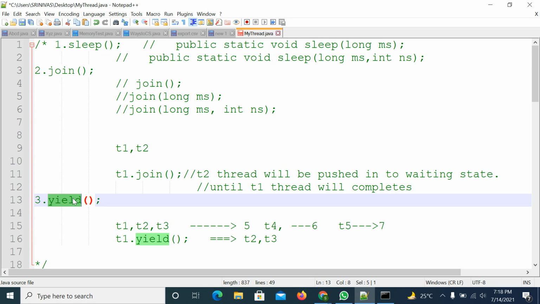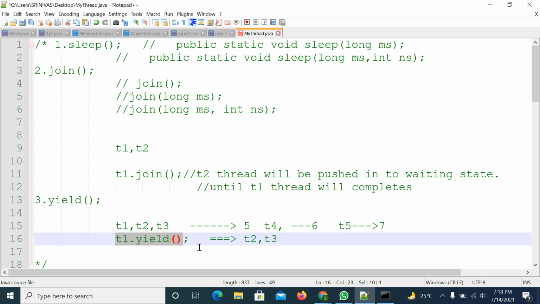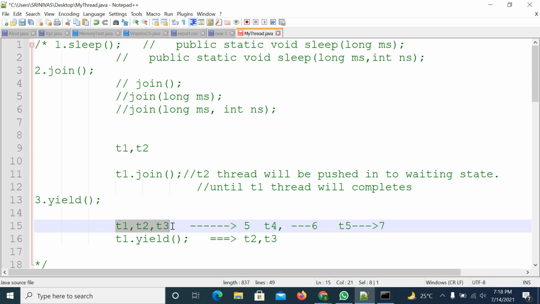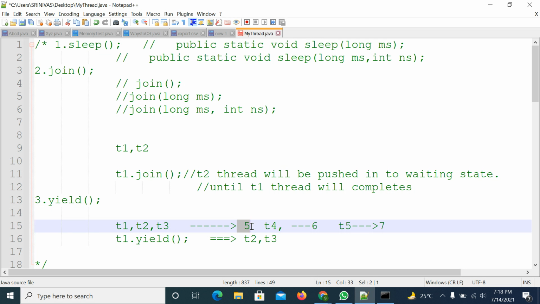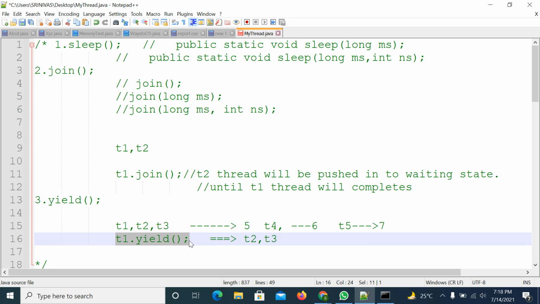So what is the purpose of the yield method? If you apply the yield method on top of one thread, it will pick the remaining threads which are having the same priority as that thread. It will stop the execution of the current thread and give the chance to the remaining threads which have the same priority. If there is more than one thread, which one gets the chance will be based on the thread scheduler. Suppose the other threads are not having the same priority, in that case the same thread will get the chance to execute.